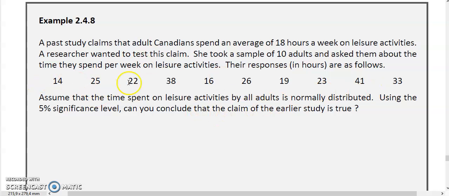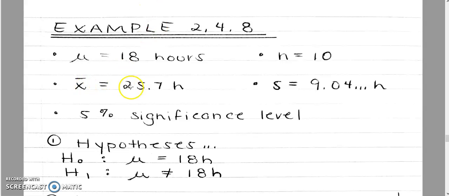So from this data, you can calculate the average of the sample. It gave me an average of 25.7 hours. You can see that this is different from the 18 hours that was supposed to be my average. From the sample, I actually got 25.7 hours.